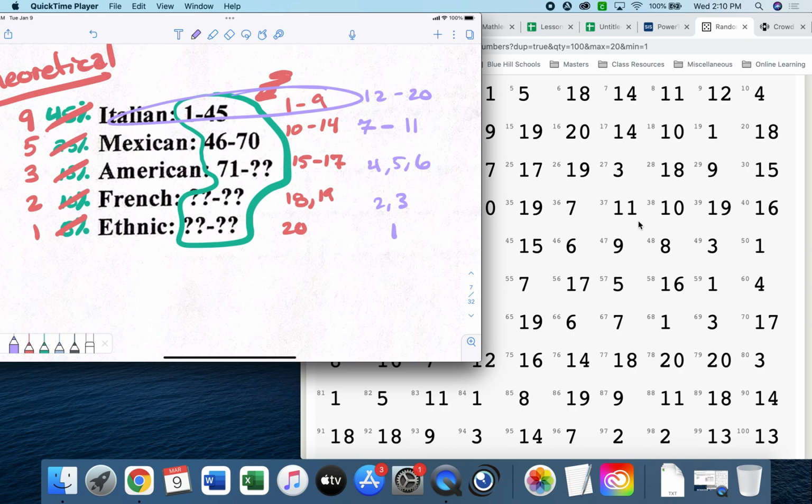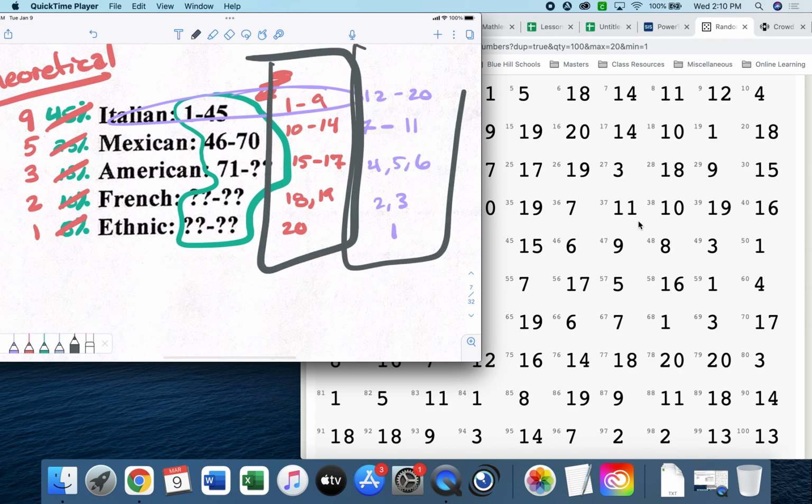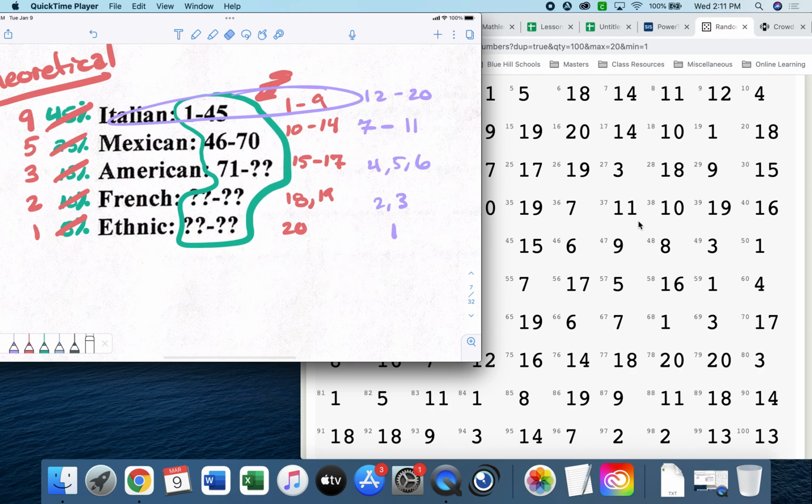So I could assign my numbers this way, or I could assign my numbers this way. Which way would you like to do it? It doesn't matter. The purple way. I'm just saying because it's easier when we do our random number generator to hunt for 1 than it is for 20. It's easier to hunt for 2s and 3s than it is 18s and 19s, right? This might be easier numbers to hunt for, okay? So let's assign them this direction and make it a little bit easier on ourselves, right?